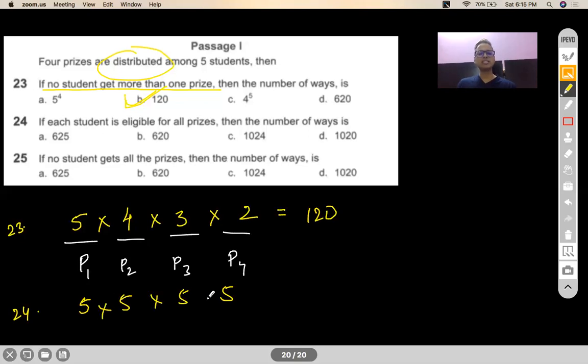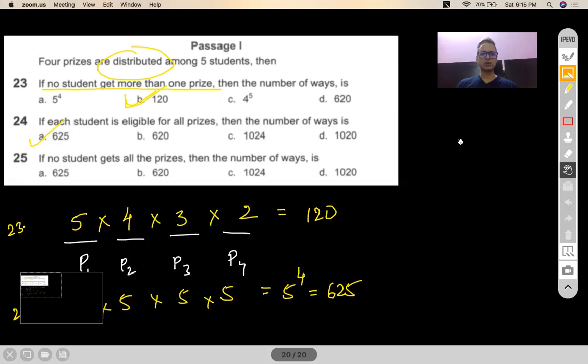So there will be these many options in which you can distribute your prize, which is 5 to the power 4, which is 625. Option number A. Okay. So it was very much a 50-50 case. As you can see, 13 of you went for A and 8 of you went for C.